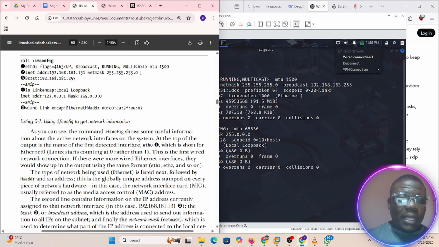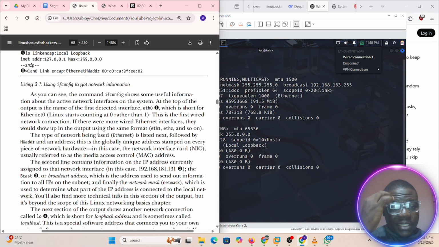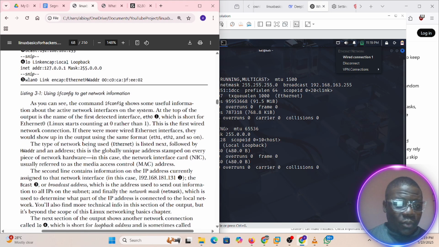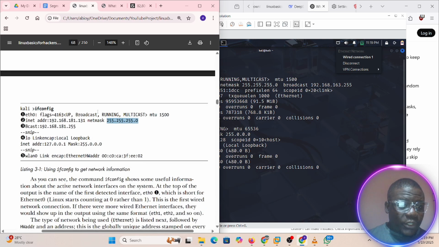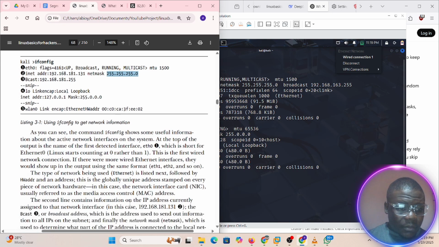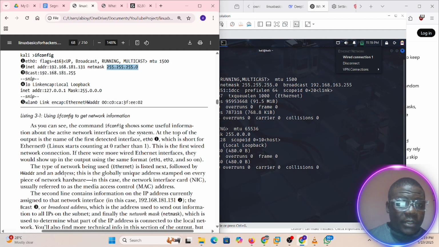The next thing is we have netmask. Netmask gives us the ability to understand our private IP address and the network it is connected to. It helps us understand the network it's connected to, and probably what the range of the IP addresses in that pool will be. So if we come to the first one, we have HW here. The type of network used, Ethernet, is listed next, followed by the hardware address.